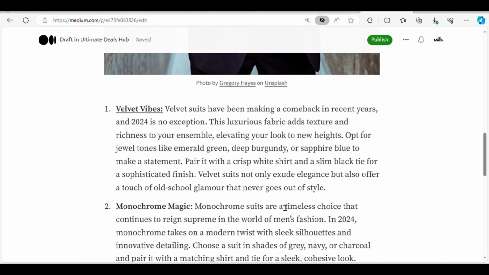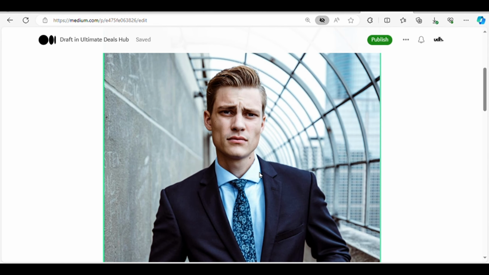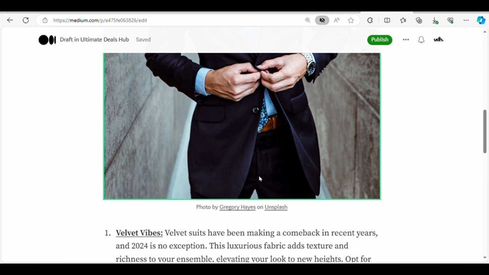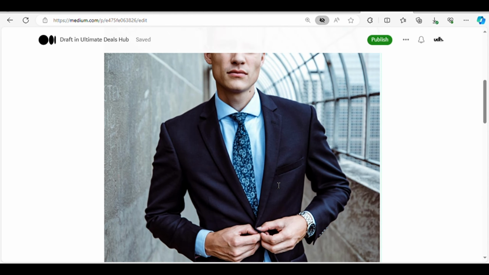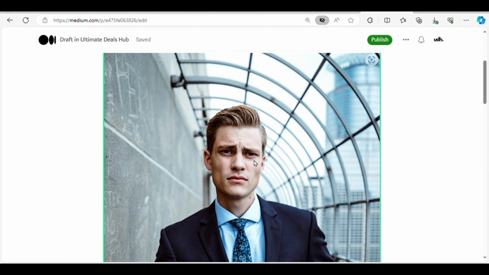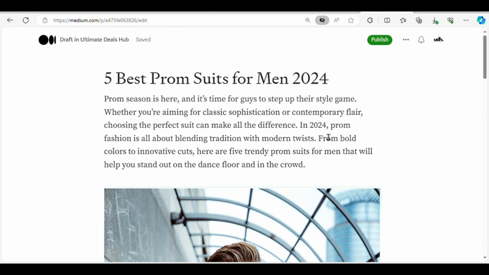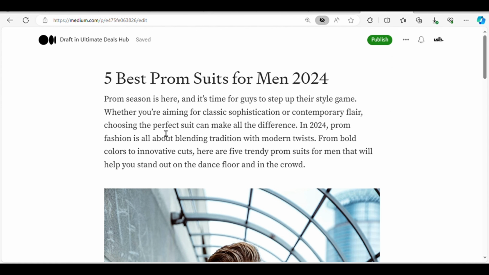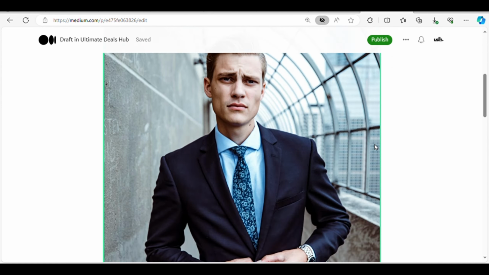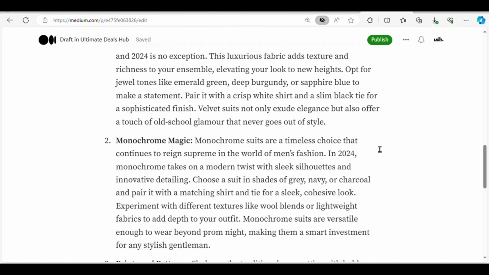To make our article more engaging, we'll sprinkle it with images of the featured prom suits. These visuals will not only capture the reader's attention, but also provide them with a visual representation of the products we're promoting. Once our article is polished and ready to go, we'll publish it on Medium. But before hitting that publish button, we'll ensure to add relevant keywords to improve its visibility on Google. This will help attract organic traffic to our article, increasing the likelihood of earning affiliate commissions.